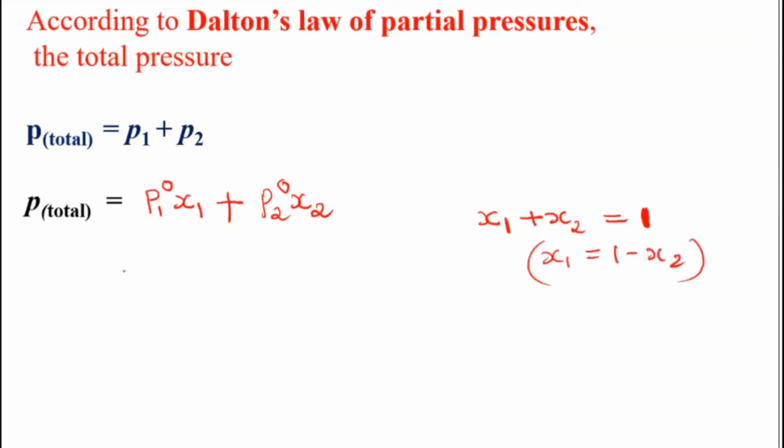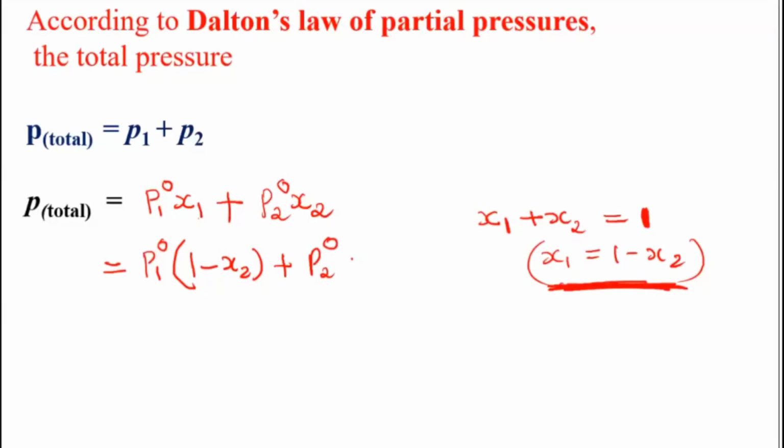So that is what we are going to derive further and write. This x1 I can substitute. According to the mole fraction formula, the sum of the mole fractions is equal to 1, so I will change this x1 and write it as 1 minus x2, plus P2 naught into x2.